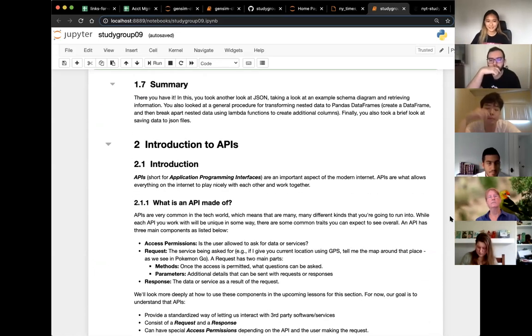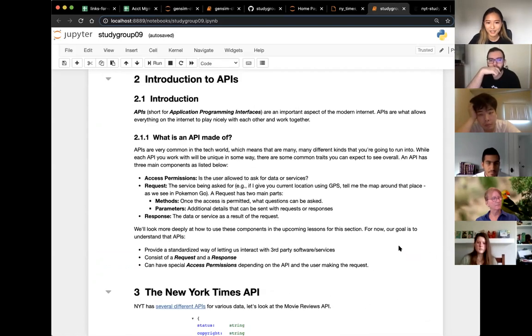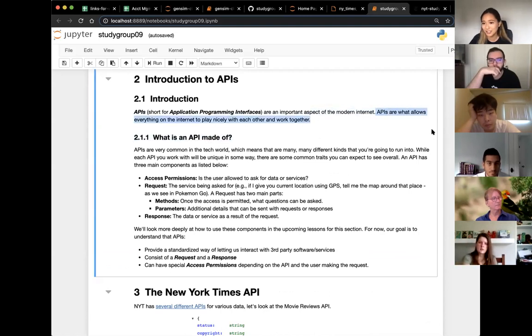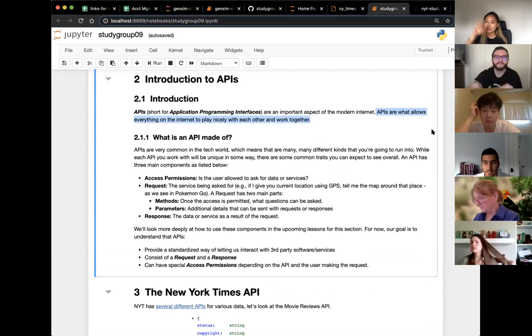All right. So APIs stand for Application Programming Interfaces. They are very, very important for our internet, and APIs are what allows everything on the internet to play nicely with each other and work together. So if you think about, let's see, if you have Google Maps, actually, I have no idea how Google Maps really works, but I imagine how it would work is they have to interact with a lot of different services, because not everything is going to live on the app itself.